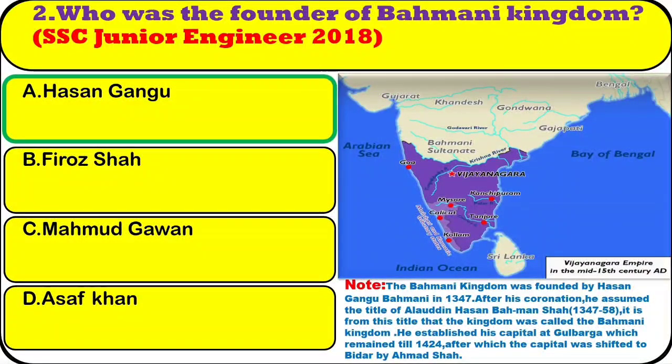After his coronation, he assumed the title of Alauddin Hasan Bahman Shah, 1347–58. It is from this title that the kingdom was called the Bahmani Kingdom. He established his capital at Gulbarga, which remained till 1424, after which the capital was shifted to Bidar by Ahmad Shah.